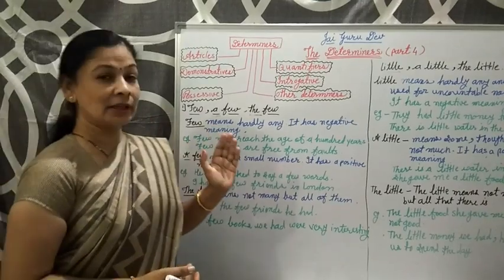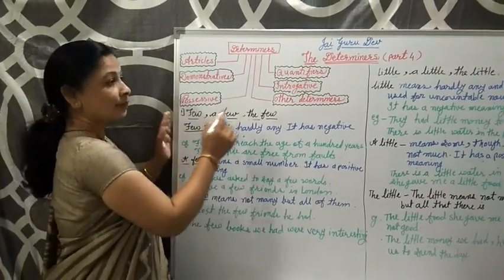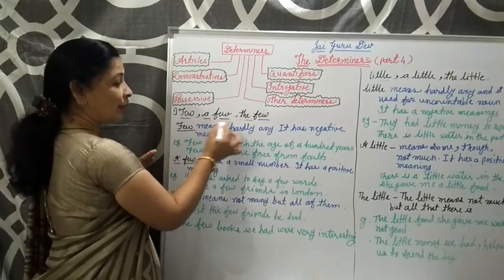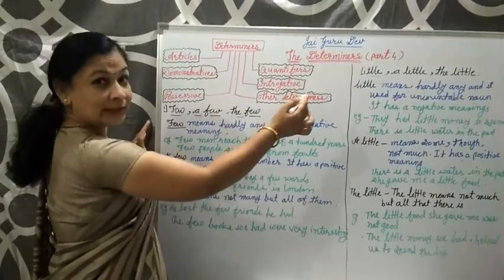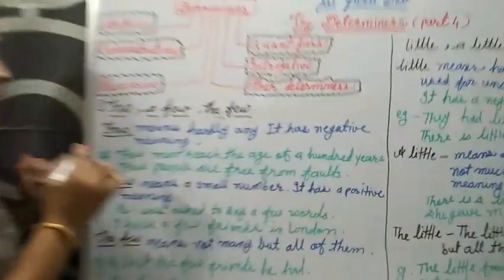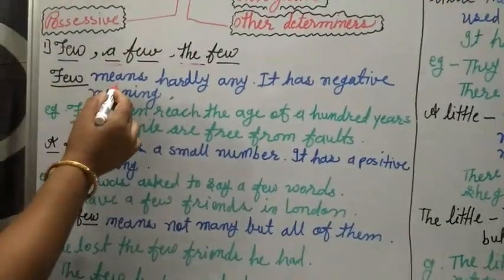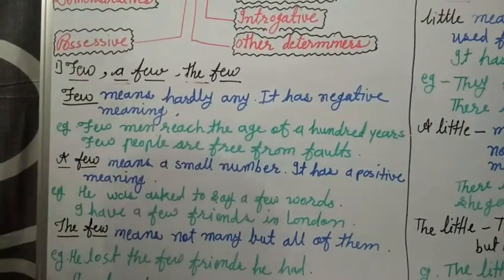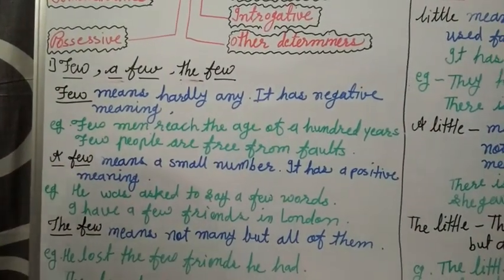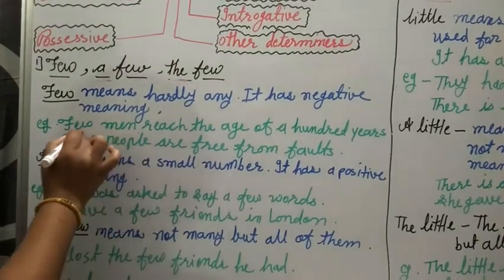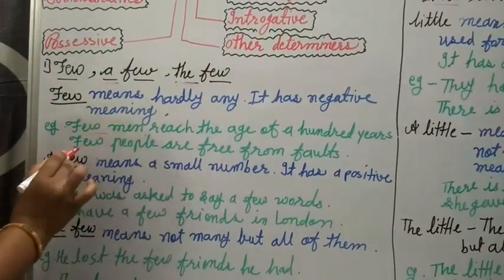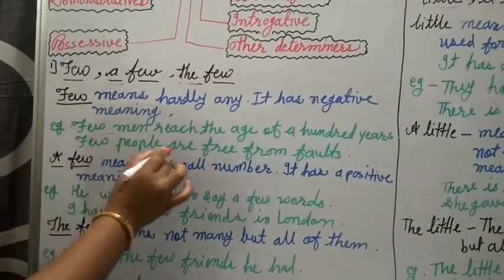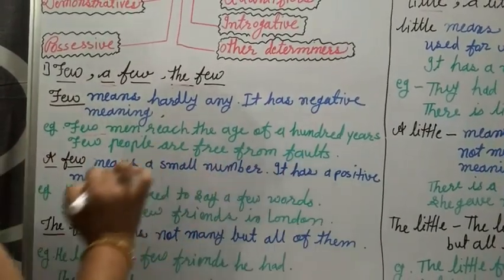Till here we have seen how to use few and little. But now we will see a few and the few, a little and the little. How to use them. Few means hardly any. It has a negative meaning. Few men reach the age of 100 years. It is in a negative sense, not more. Few people are free from faults.